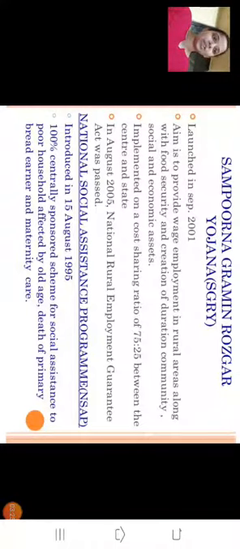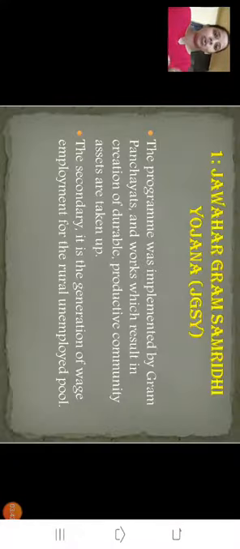Now we'll continue with our lesson. We are on page number 90, and we are going to continue with the next yojana introduced by the government, which is Jawahar Gram Samruddhi Yojana, also known as JGSY.